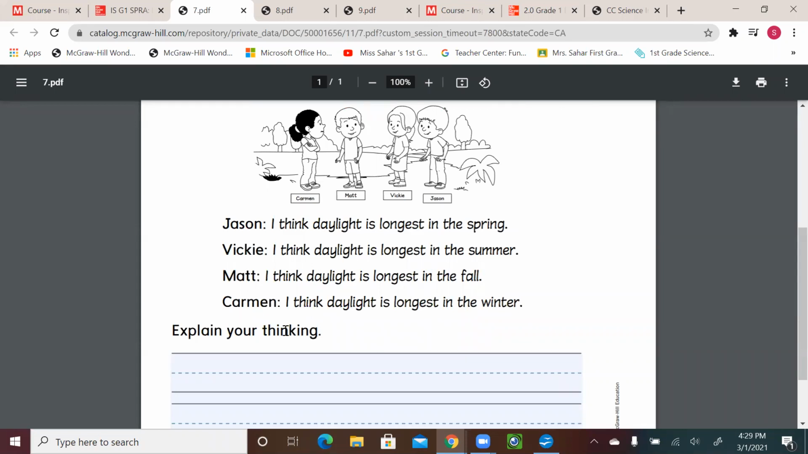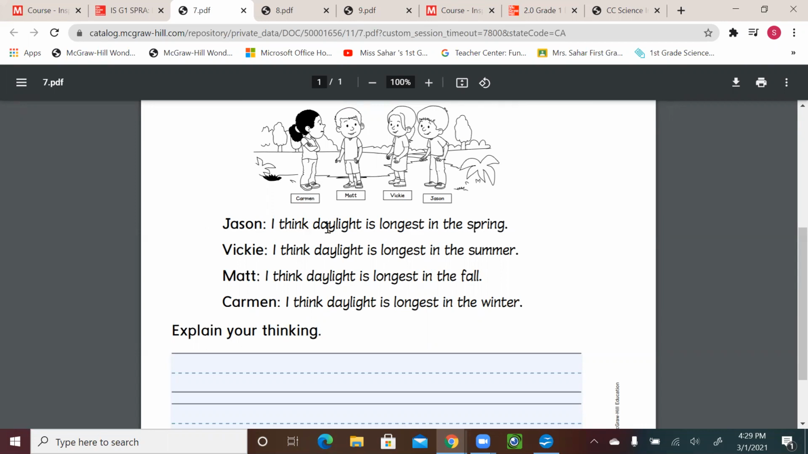So we have 4 seasons: spring, summer, fall, and winter. And we have 4 friends, each one with a different idea about in which season the daylight hours are longest. So we have the daytime. We know the daytime is the time between when the sun rises and the sunset. This is the time we're looking for.